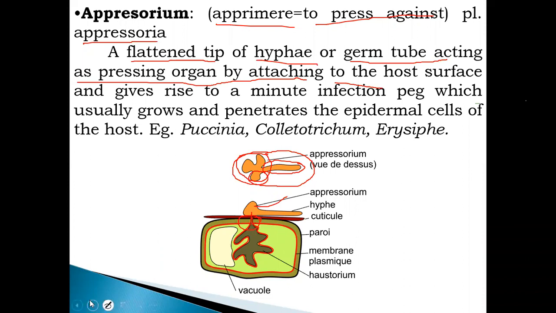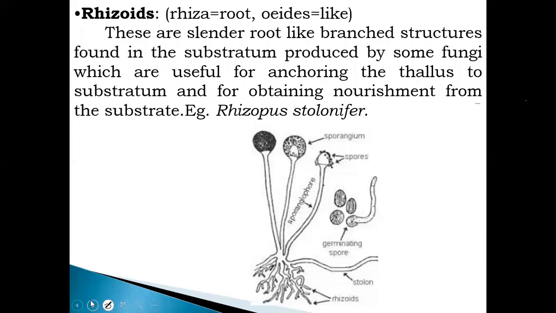And the last one is the rhizoid. This structure is called a rhizoid. These are the slender, root-like, branched structures found in the substratum, produced by some fungi, which are usually for anchoring the thallus. Those fungi that want to anchor on the substratum.